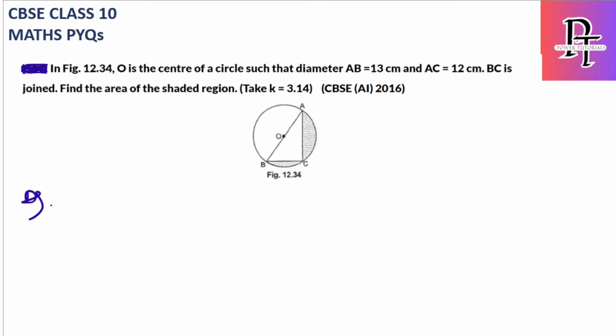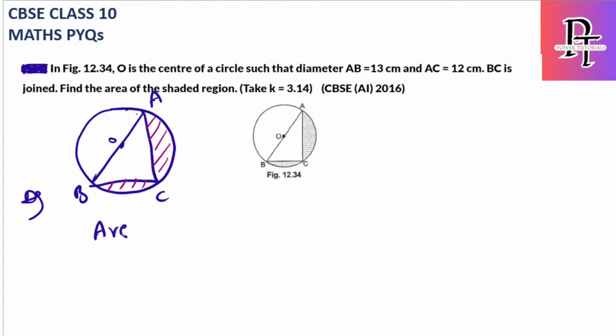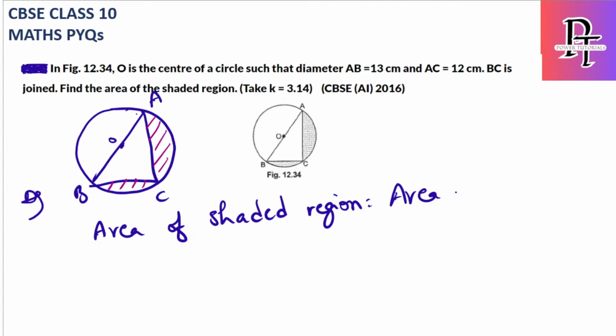This is the center with this diameter A and B. This is O. Here we have C and D. This is a shaded part. Again, the shaded part I will take in another color. This is the shaded part they are asking. So simply, if I subtract, I will write it here: area of shaded region is equal to area of semicircle minus area of triangle.